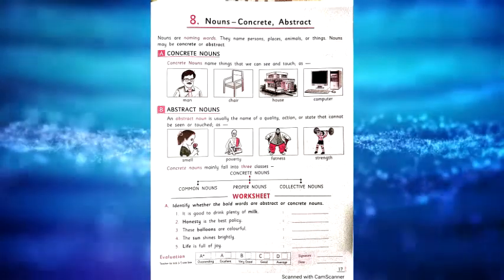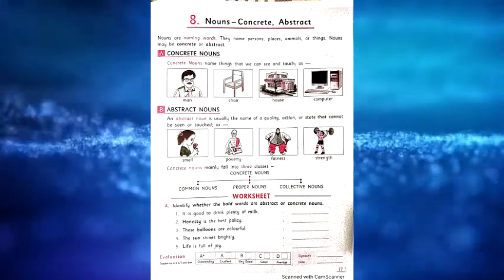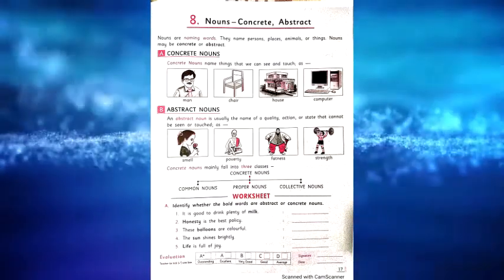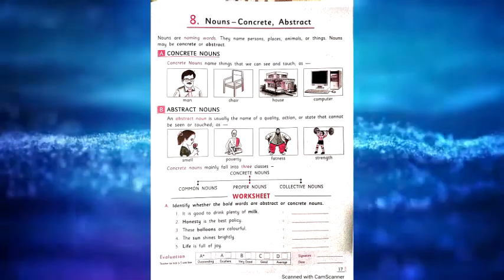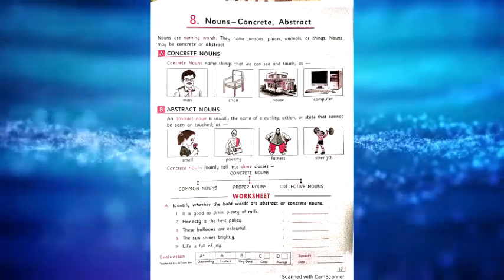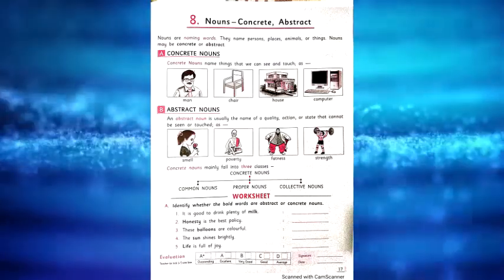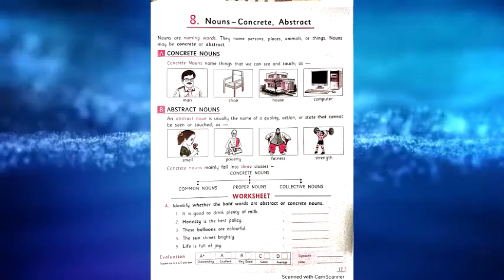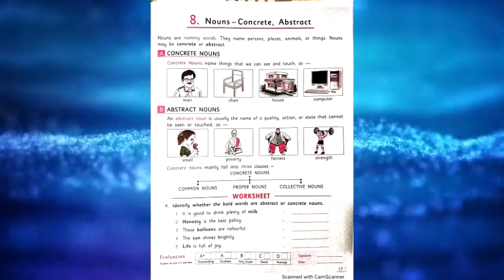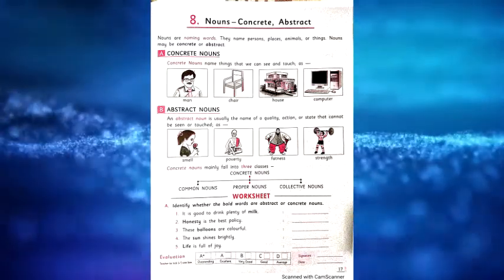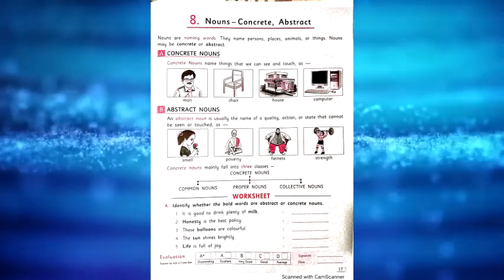We can see and touch the concrete nouns. First one is the man. A man is a person. We can see him, or we can go and touch him. So the man is considered a concrete noun. Chair: we use the chair to sit. We can touch the chair and sit in it. So chair is also a concrete noun.